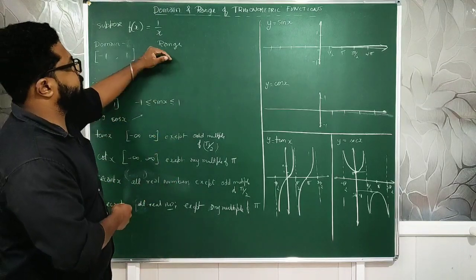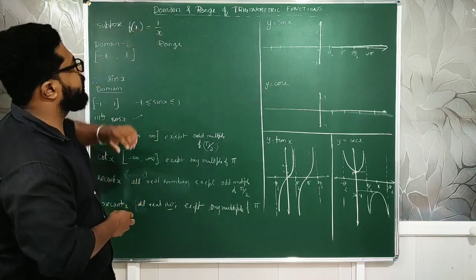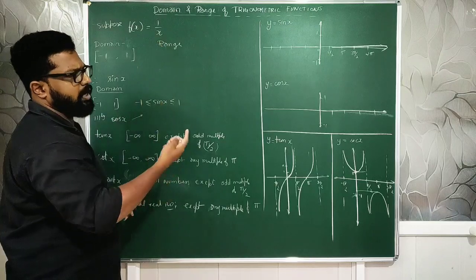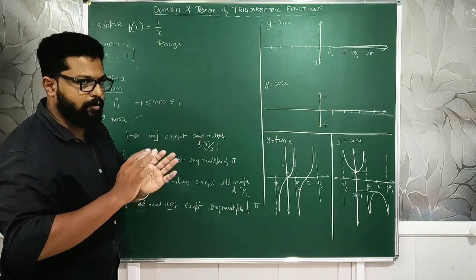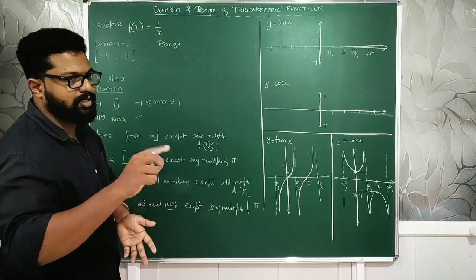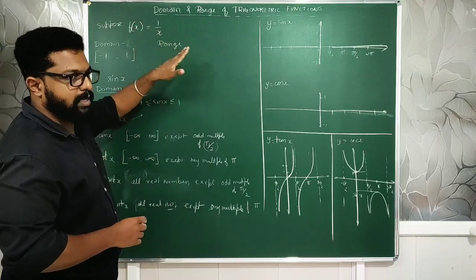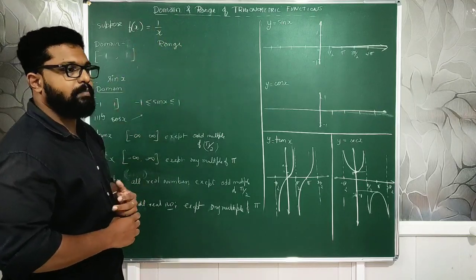Now, what is the range? If I substitute minus 1, it will be minus 1, a meaningful value, I got it. Then for 0.9 also, I get a meaningful value, some 0 point something. Like that, until plus 1 also, I will get a meaningful value.